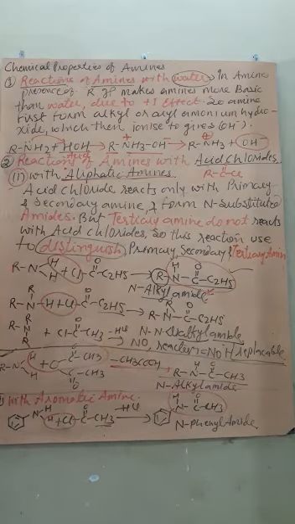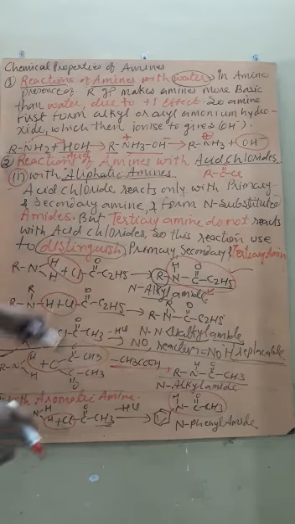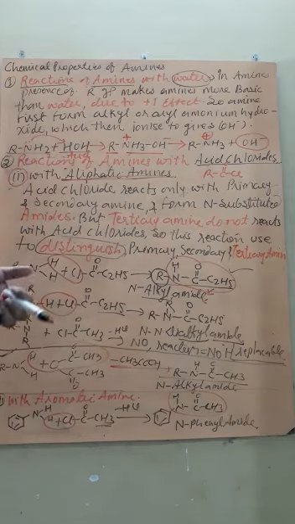That means alkyl amine as well as aromatic amine both react with acid chloride as well as acetic anhydride to form this compound.